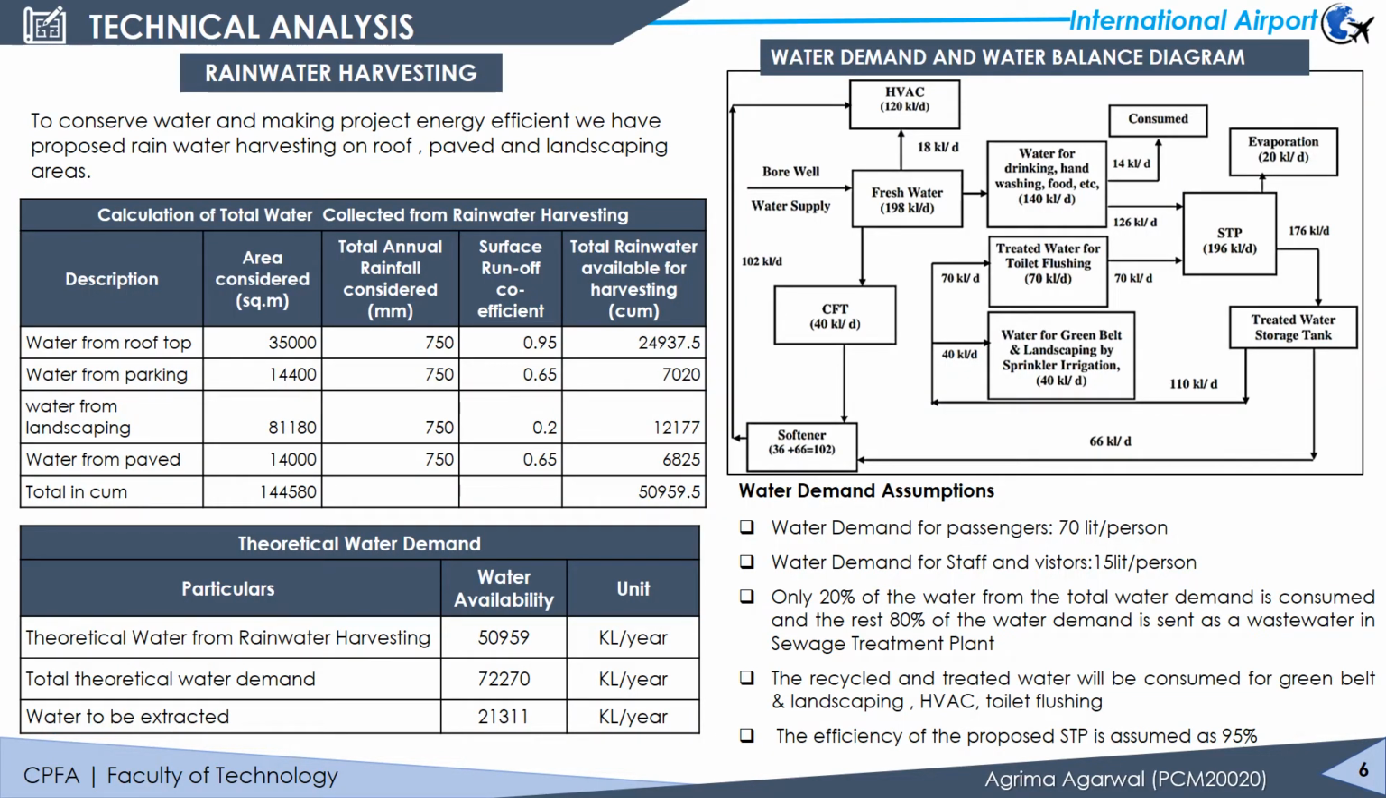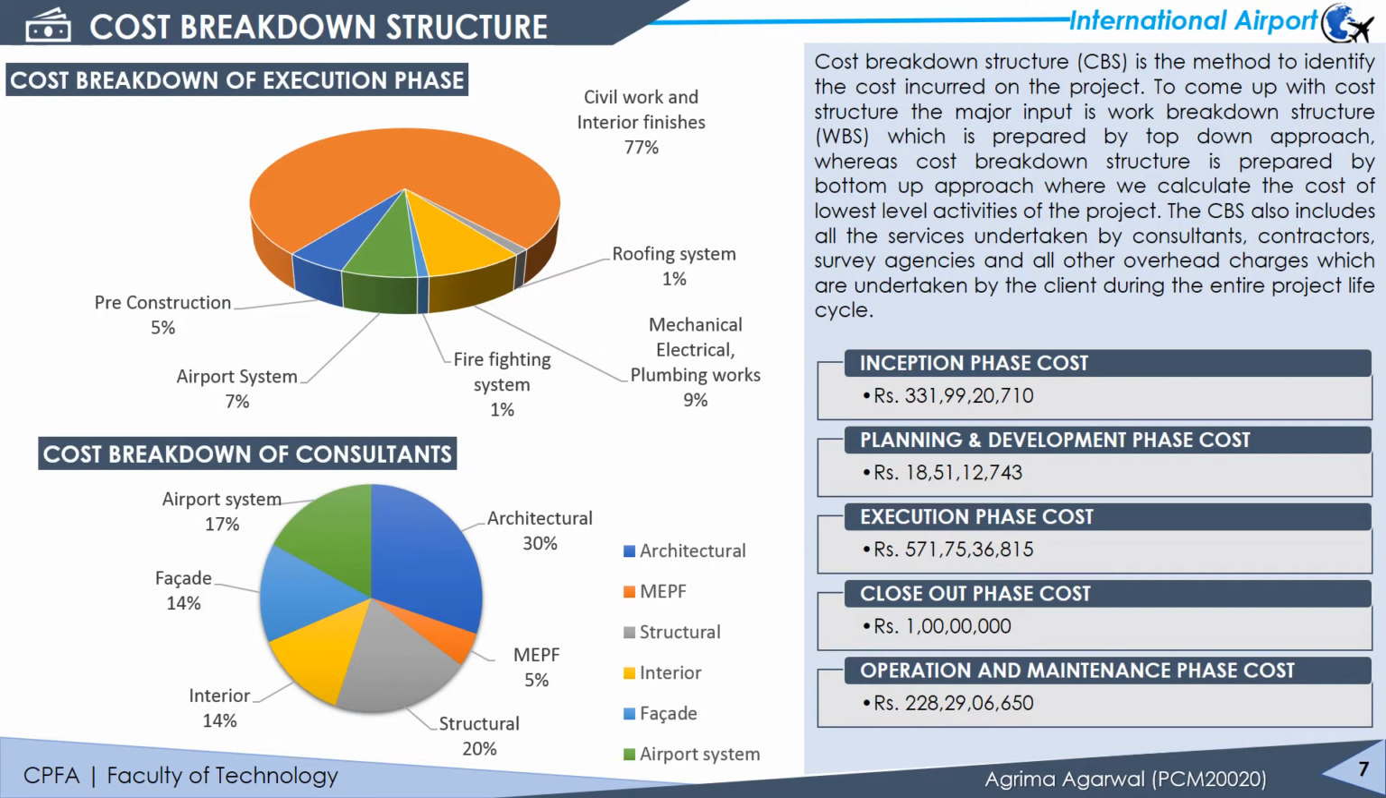To conserve resources and make the project energy efficient, we have proposed rainwater harvesting on the roof, landscape and paved areas, and the total water collection comes out to be 50,950 kiloliter, which will be stored in underground tanks. Out of the total requirement, we will need to extract just 21,300 kiloliter per year from the bore well. To save water, we have planned an STP for recycling of wastewater coming from domestic purposes and other sources. The recycled and treated water will be used for HVAC and landscape, saving fresh water to a greater extent.